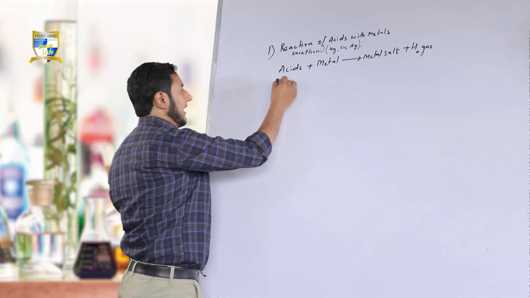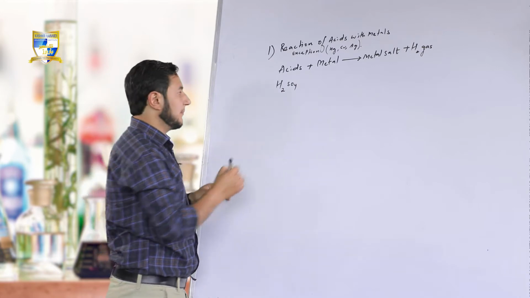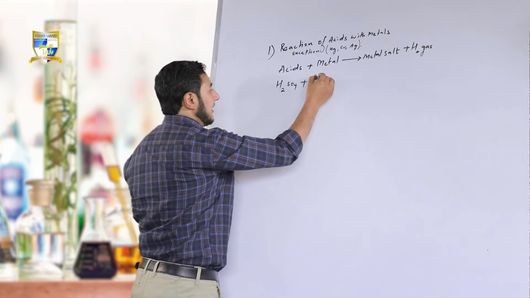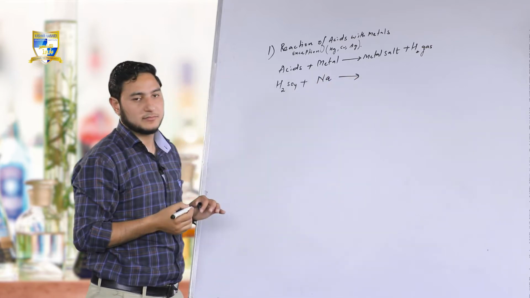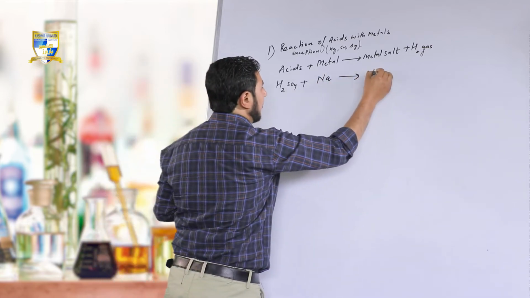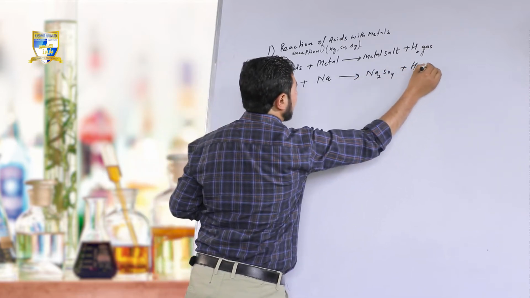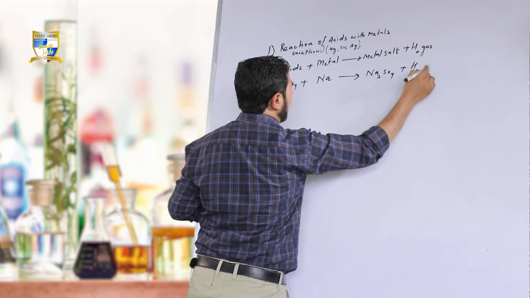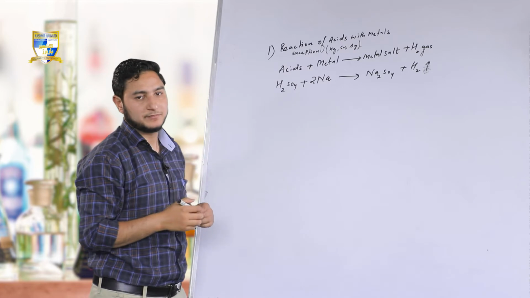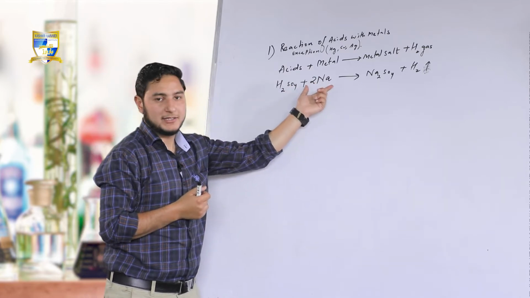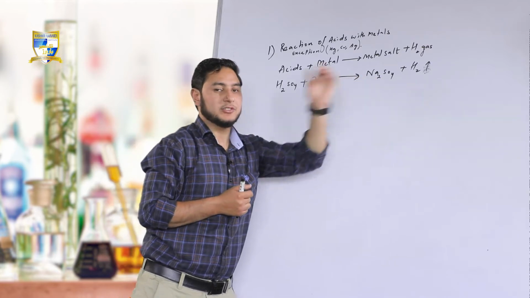Acid: H2SO4, sulfuric acid, also called the king of chemicals. Metal, taking the example of sodium, what do I get? I will be getting sodium sulfate and there will be release of hydrogen gas, H2, which I am indicating by this arrow, balancing with 2. Clear? So sodium is a metal, reacts with an acid H2SO4. What I am getting is metal salt and hydrogen gas.